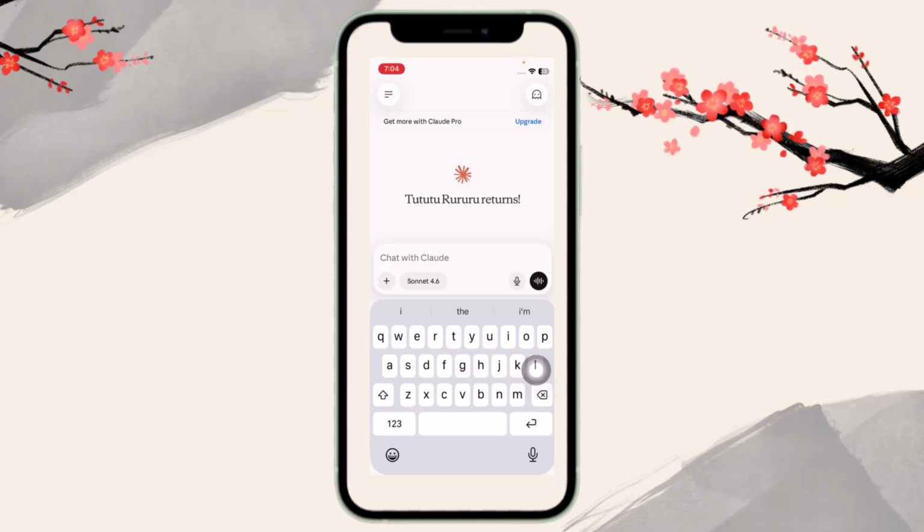If you already have an essay, you can paste it into Claude and ask it to correct the grammar, improve vocabulary, or reformat it properly. So that was how to use Claude AI for essay